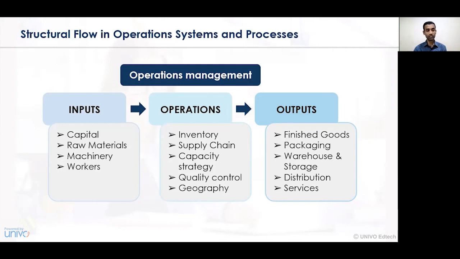The last concept of the structural flow focuses on the output. With respect to the output, we have to see what finished goods have been produced or manufactured, how the packaging of the goods and services is to be undertaken, and the warehousing and storage facility, that is, when the goods are manufactured or produced, where the goods will be stored, where they will be kept in the godown and storage, and so on.